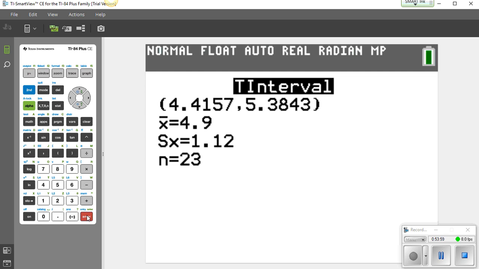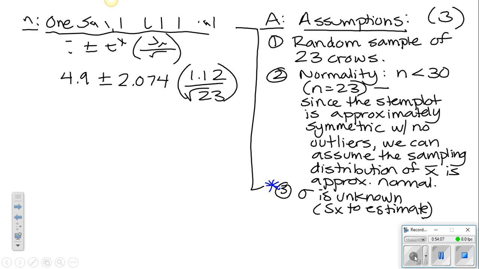We get an interval between 4.4157 to 5.3843. I'm going to round here to 2 decimal places when I switch this over. So our interval, as a result, is going to be 4.42 to 5.38.